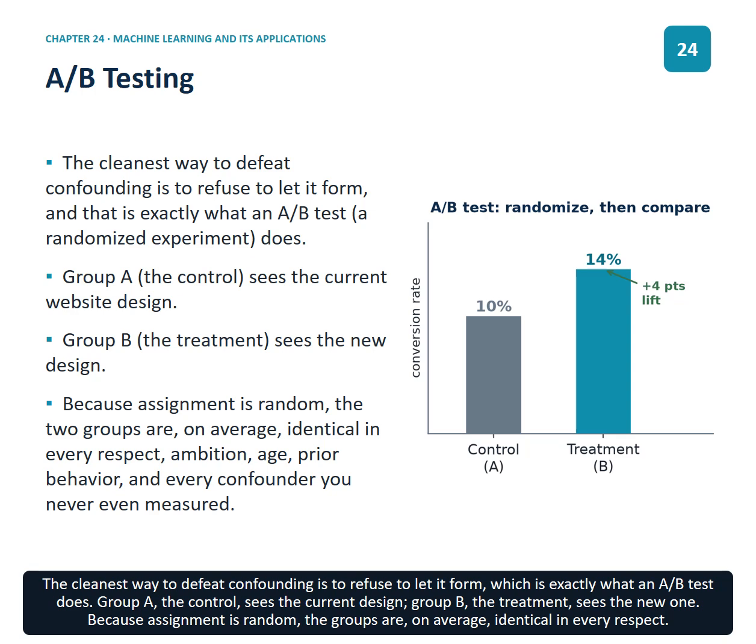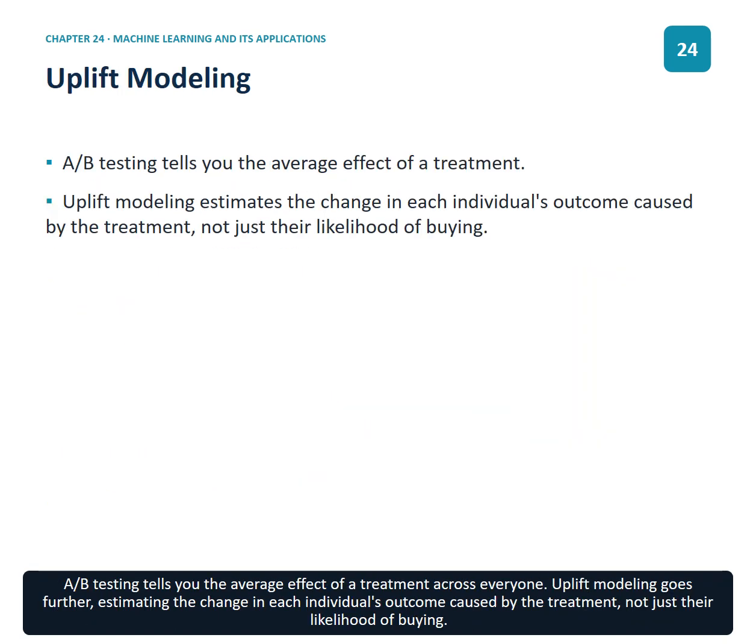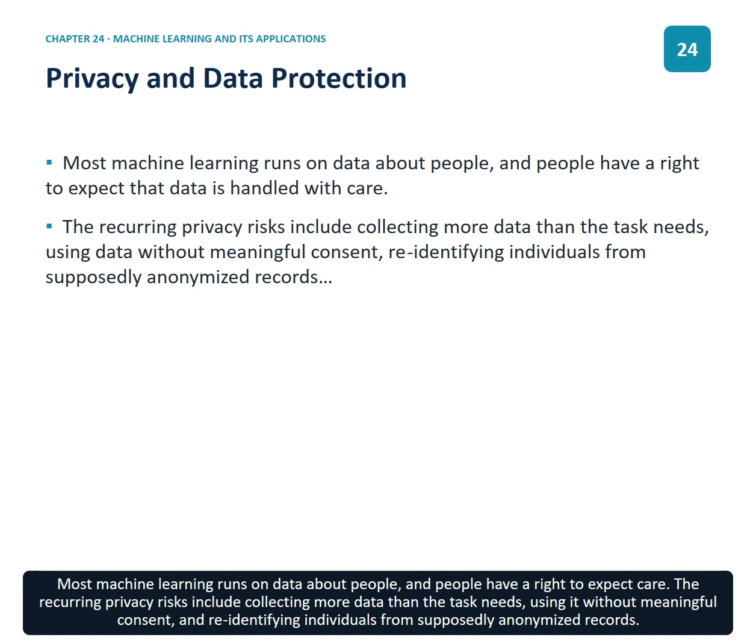The cleanest way to defeat confounding is to refuse to let it form, which is exactly what an A/B test does. Group A, the control, sees the current design. Group B, the treatment, sees the new one. Because assignment is random, the groups are, on average, identical in every respect. A/B testing tells you the average effect of a treatment across everyone. Uplift modeling goes further, estimating the change in each individual's outcome caused by the treatment, not just their likelihood of buying.